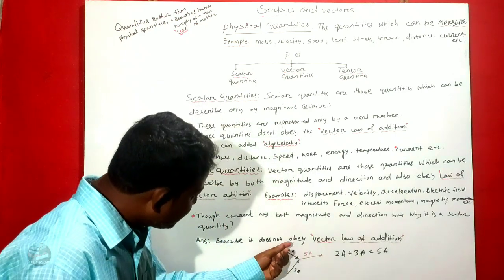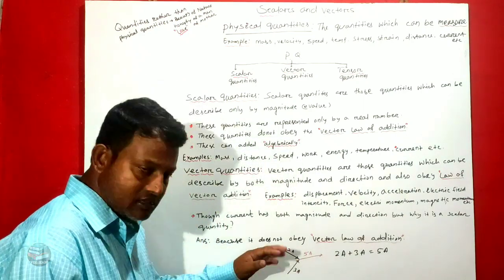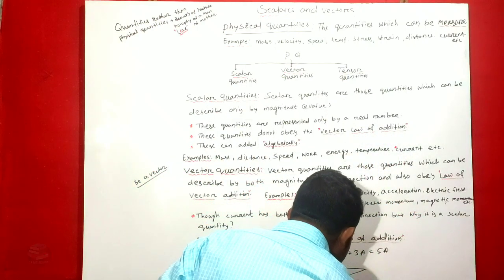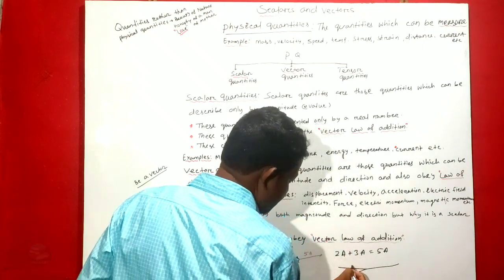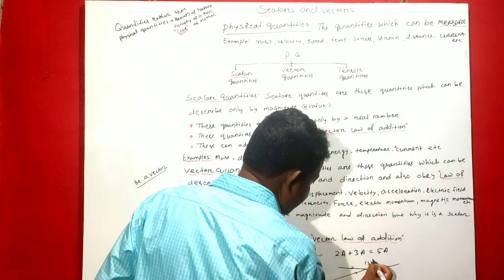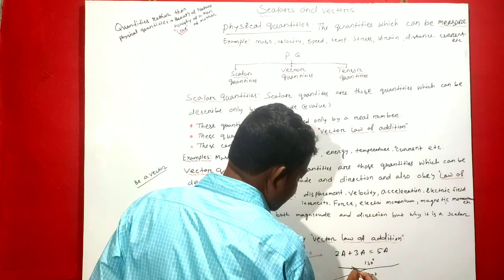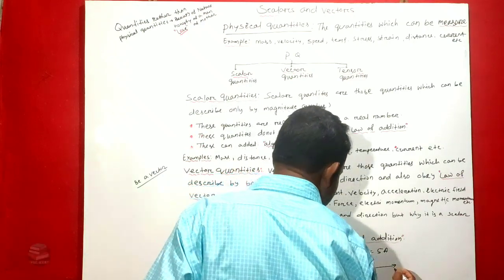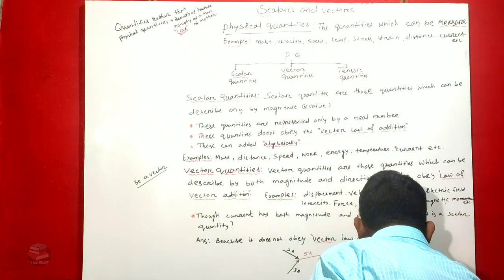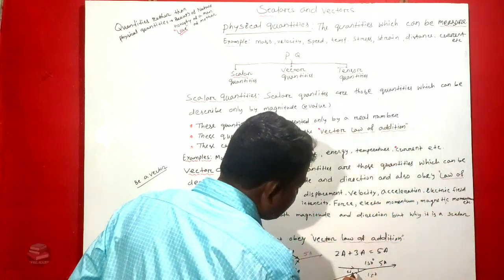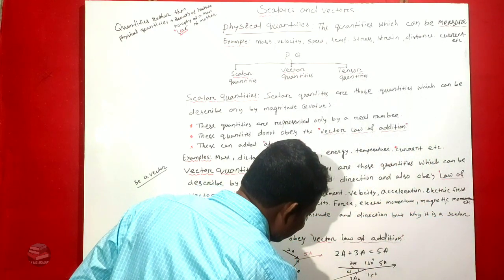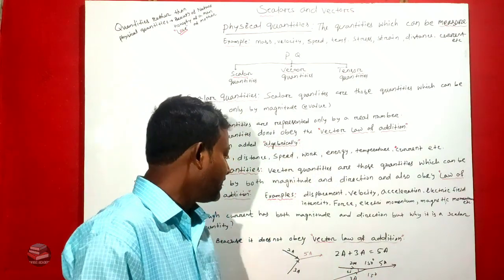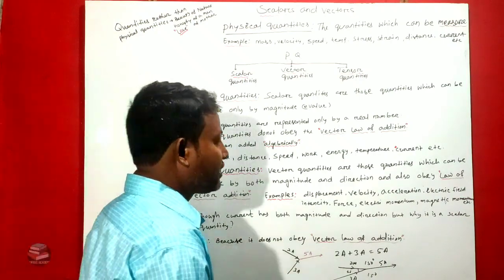If we change the angle between the three currents, let us say 150 degrees, 60 degrees, then also the total current flowing in the third wire is 5 ampere. That means it is always added algebraically. That's why current is a scalar quantity.